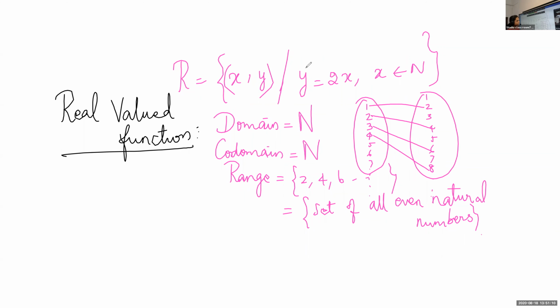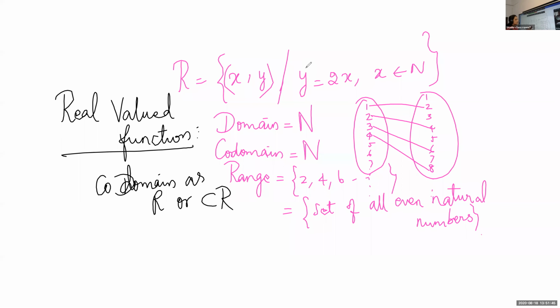What is R? Whenever codomain is the subset of R. What is capital R? Set of all real numbers. Okay. So whenever we get the codomain as R, or if it is a subset of R, then we call that function as a real valued function.